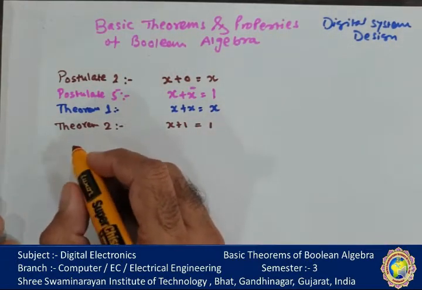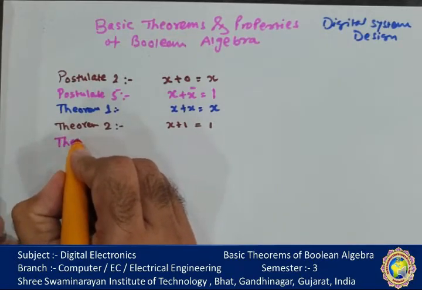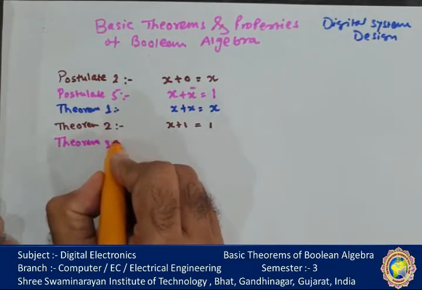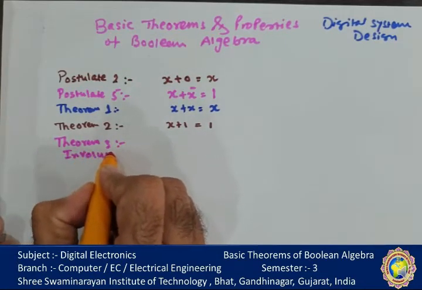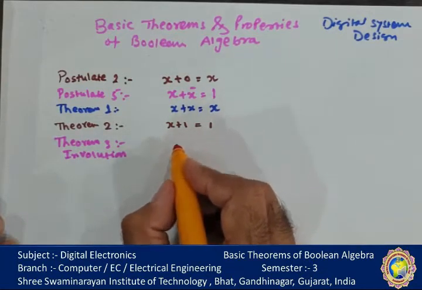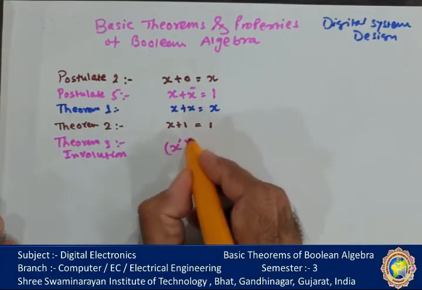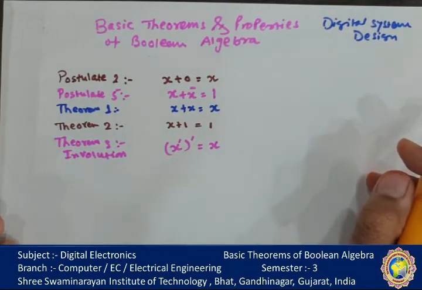Now the involution, it is theorem 3. It is called involution. The involution theorem says that the complement of the complement of a variable is the variable itself. Okay, the complement of the complement is the variable itself.